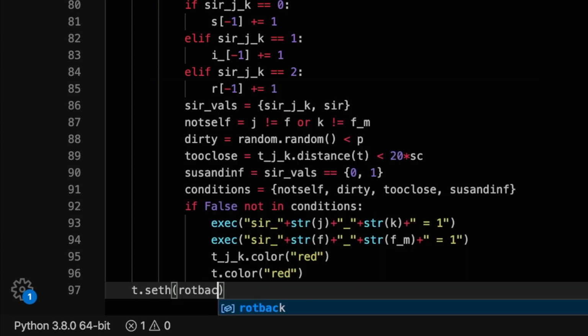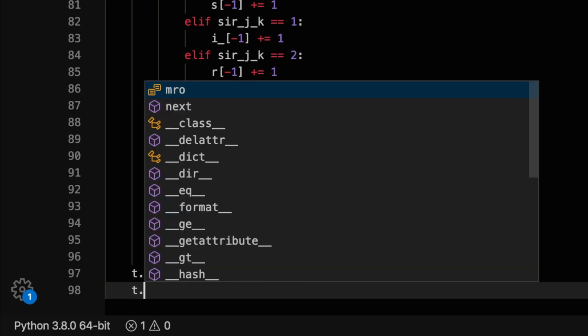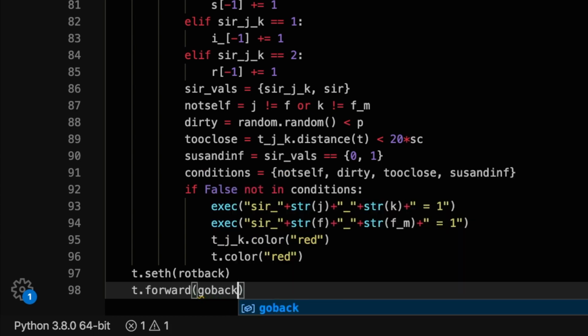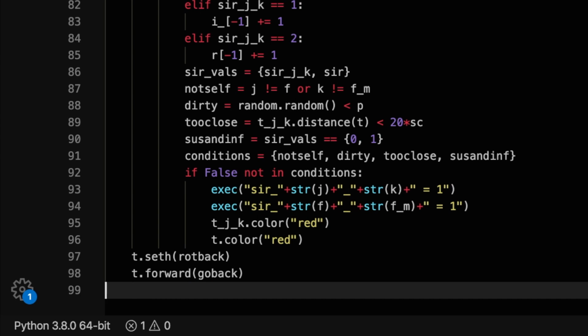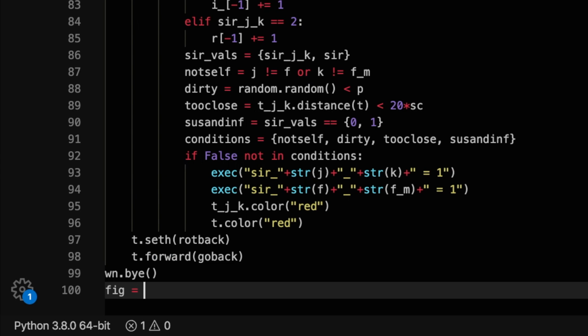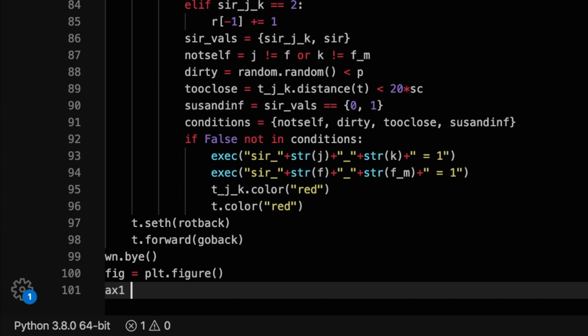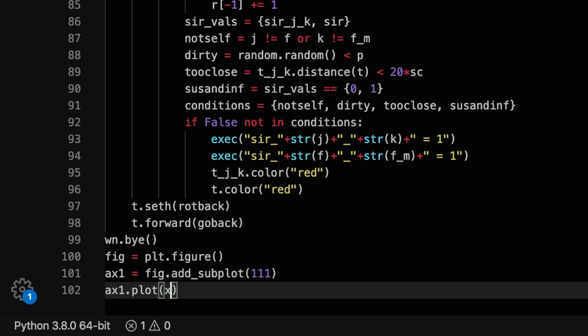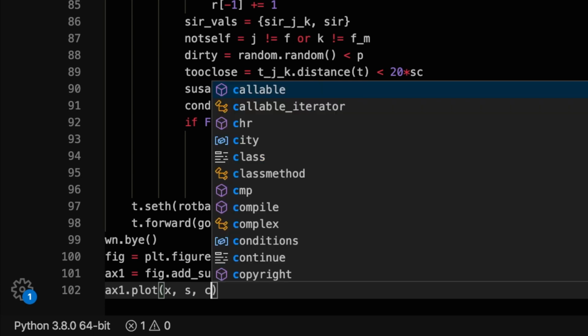The reason we didn't directly change the loop variables SIR and SIR_j_k and execute the new string that calls the actual variables is that they store their values in a different location than the original variables. Then we can use the setheading command from the turtle module to rotate our turtle t in our desired orientation that we defined as rotback, and use the command forward from the same module on t to make it go forward by the amount that we defined as goback.